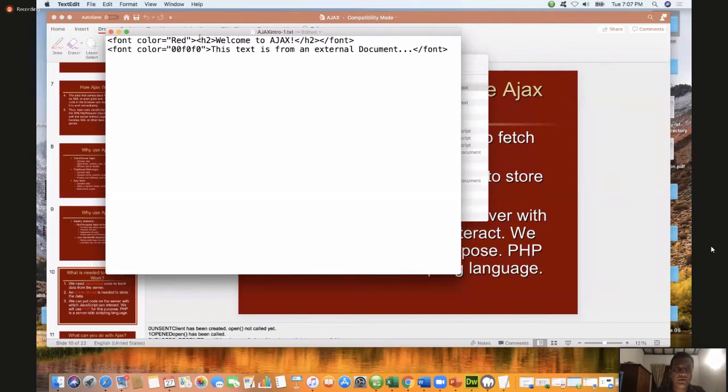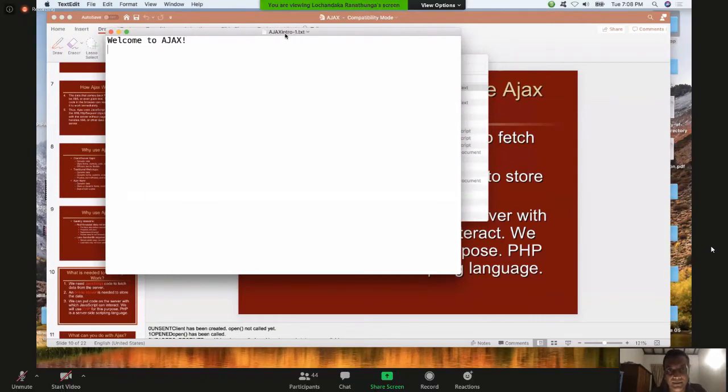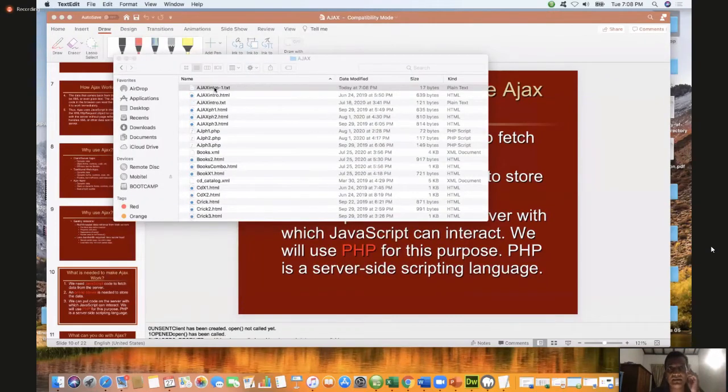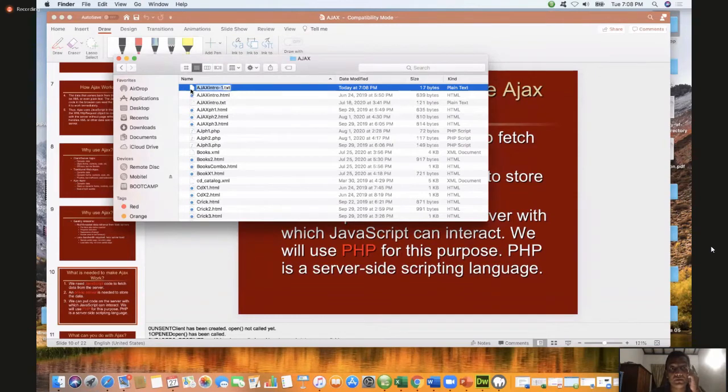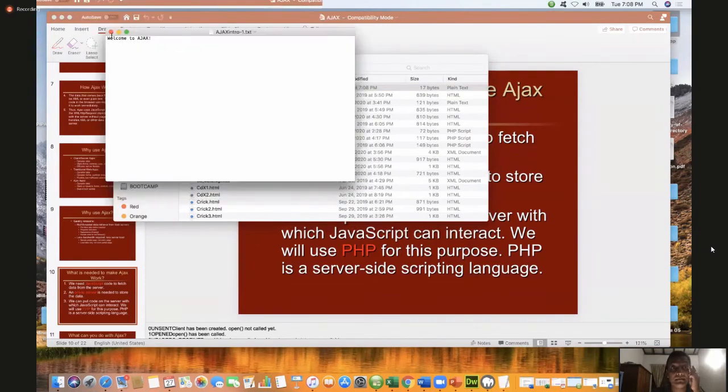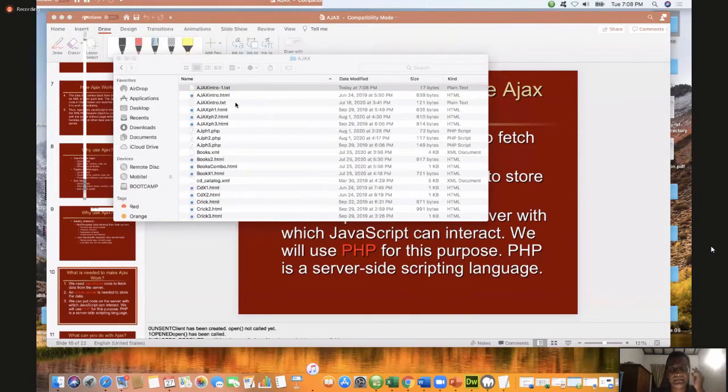I will remove all these things, the header part. Only I'm going to take this one. Welcome to Ajax. This message is available within this text document, Ajax intro. I'll keep it within the server. Now this document is available in the server. Welcome to Ajax is the message available there. Right? My document is in the server.